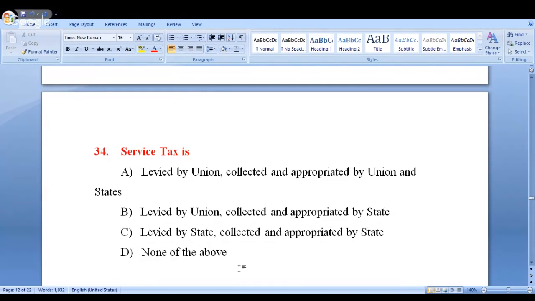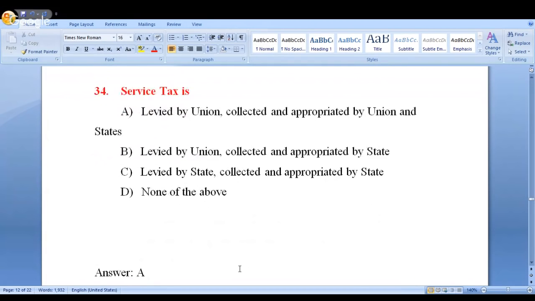But for this particular question, the answer is option A. Meaning, service tax is levied by union, collected and appropriated by union and states. This is the answer. Since service tax is very much in the news every time, it may be a possible question in any forthcoming examination.